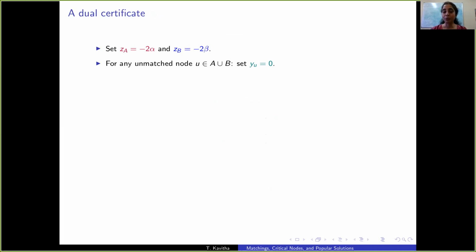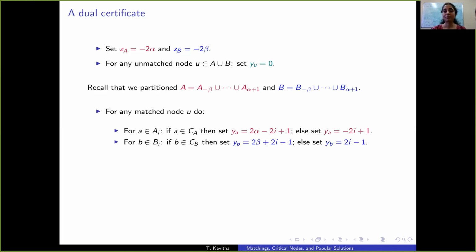We set a dual certificate, we construct such a dual certificate. So the ZA, ZB values are exactly as before. And as before, we set Y values of unmatched nodes to 0. But for matched nodes, there is a shift in Y values. So the Y values of nodes in A are 1 higher than what they were earlier. And the Y values of nodes in B are 1 lower than what they were earlier. So the Y values of matched nodes are now odd numbers. Earlier, they were even numbers.